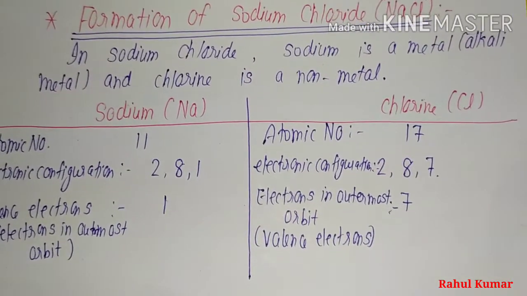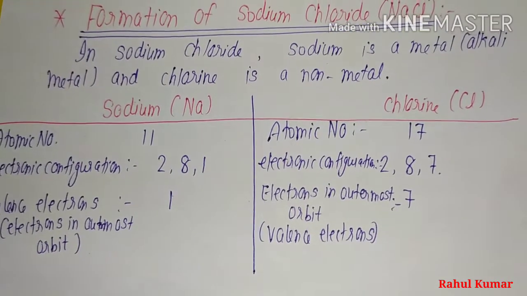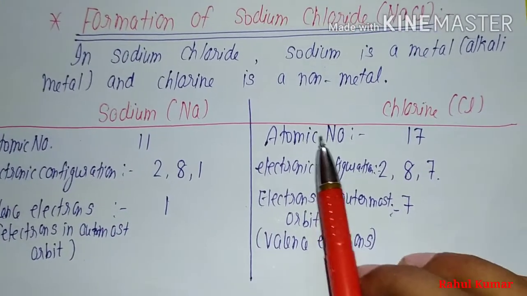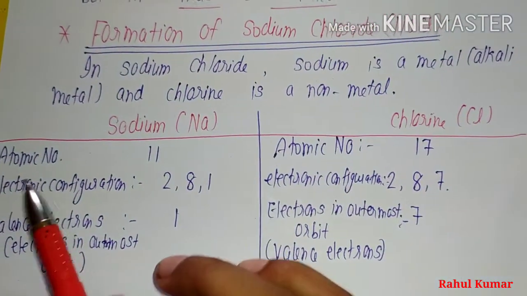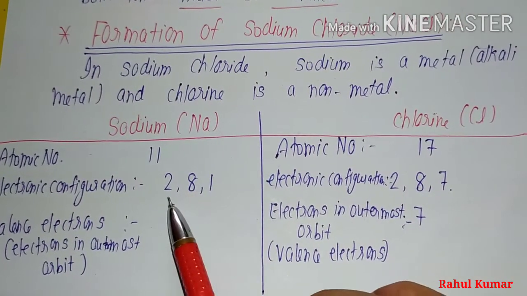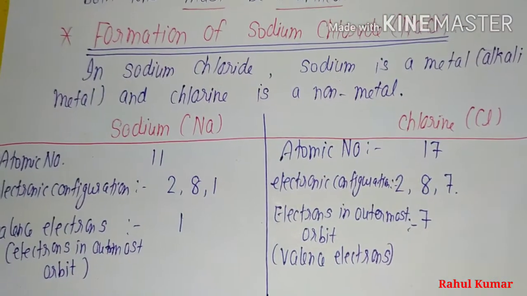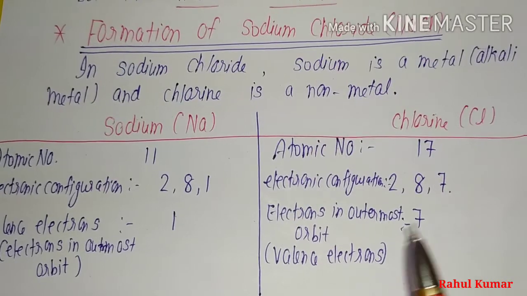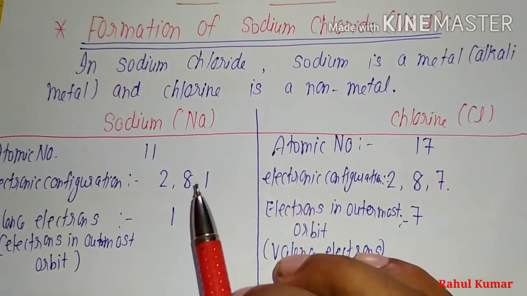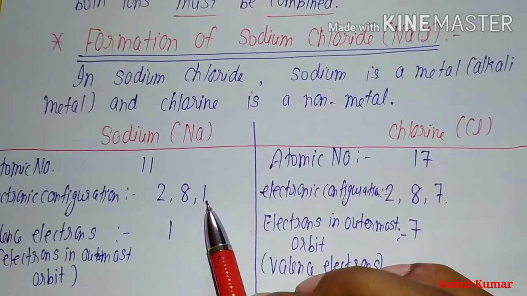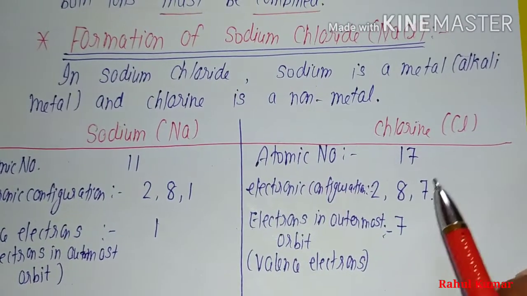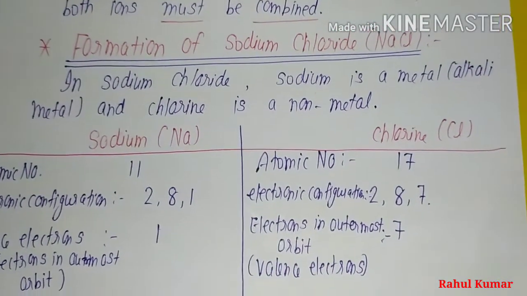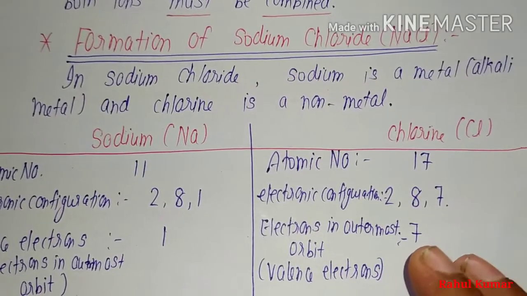So here we are discussing the formation of sodium chloride. We can write sodium and chlorine. Sodium has atomic number 11, chlorine has atomic number 17. The electronic configuration for sodium is 2, 8, 1 and for chlorine is 2, 8, 7. The valence electron in sodium is 1, and the valence electrons, that means electrons in the outermost shell, in chlorine is 7. For a stable configuration, sodium loses one electron, and chlorine gains one electron. So sodium transfers its one electron to chlorine and they form an ionic compound.